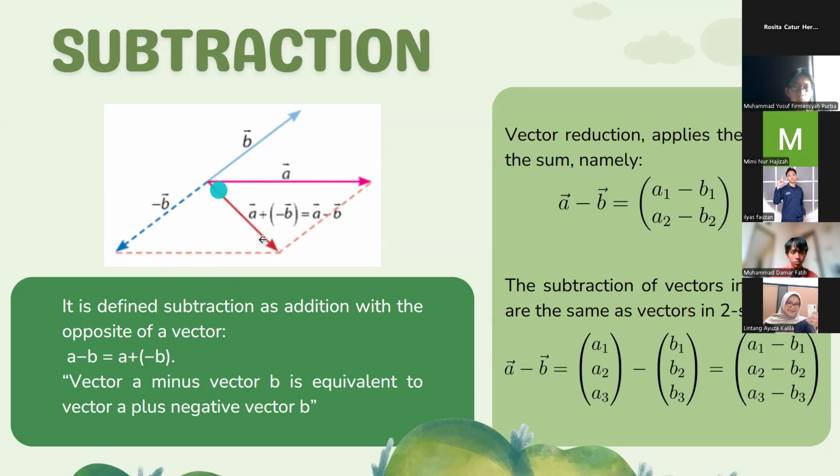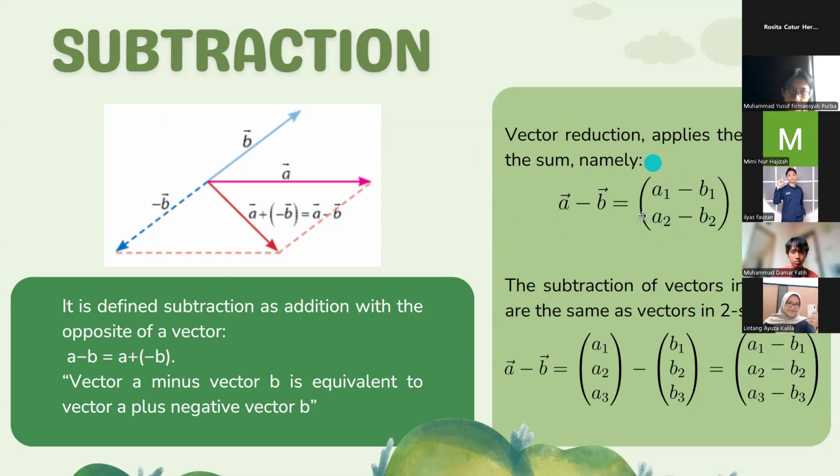So we can see on the picture, on the top, on the text, there is subtraction of vectors. So vector subtraction applies the same as the sum, namely vector B is subtracted from vector A is equal to the components of the subtraction.